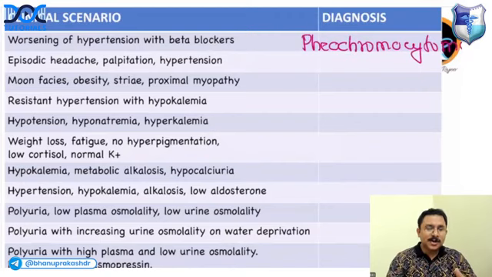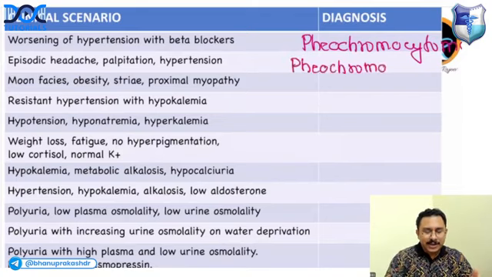Okay. Next point, when you get episodic hypertension with palpitations, what is again the diagnosis? This would again be a pheochromocytoma.